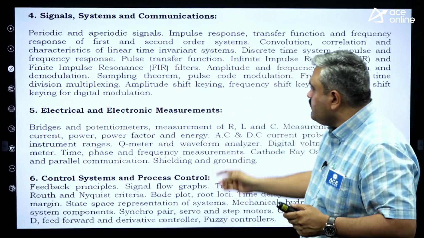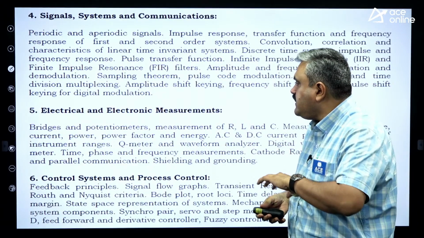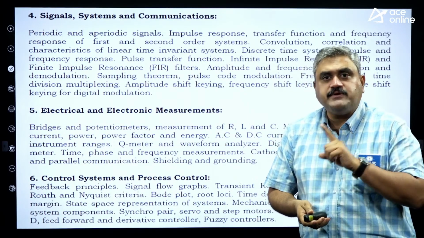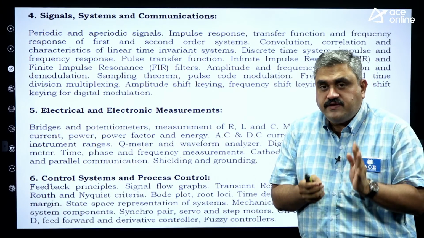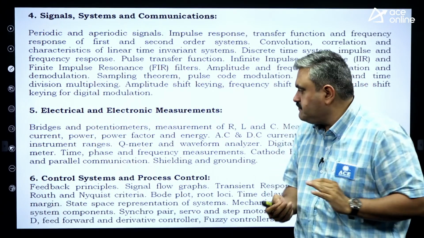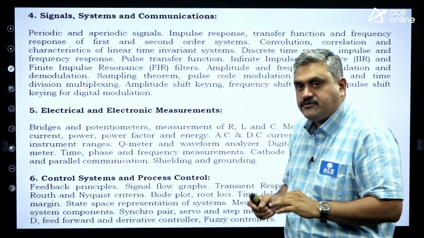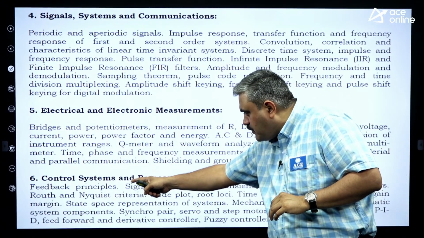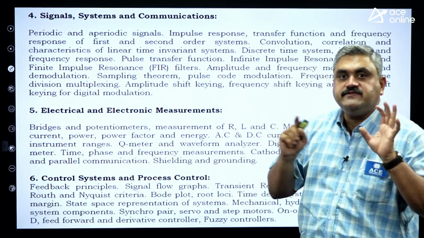Now, coming to the next one, electrical and electronic measurements. Again, measurement subject. So you can see how they mixed up different branches here. And then control systems and process control. Again, this control systems part is a part of our ECE branch only.